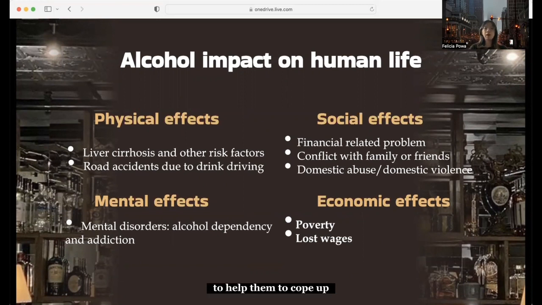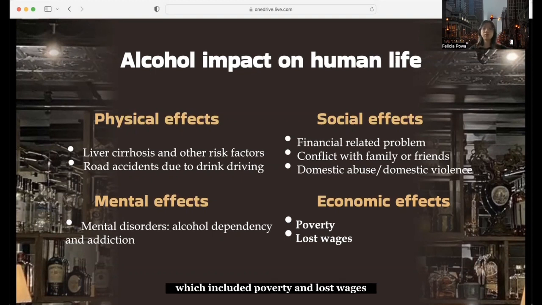Many people drink alcohol to help them cope with their stress. However, if they need to drink every time they have a problem, it can be a sign of alcohol dependency disorder and depression. Next is the social effects. As everyone knows, domestic abuse or violence is also considered a social problem due to alcohol consumption. If one is not sober enough, they might be more abusive than usual because alcohol reduces the ability to think rationally. There are also financial problems and conflict with family or friends.